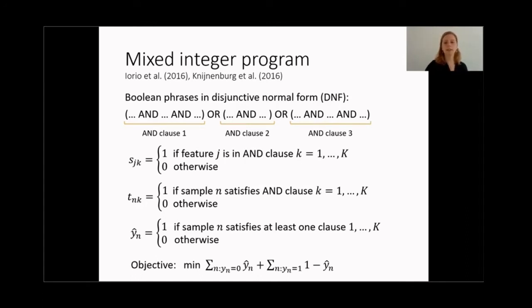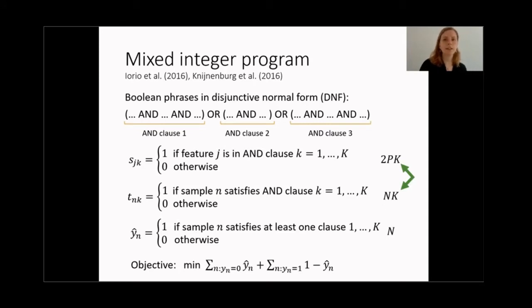Now, this model is really large. In fact, it has 2 times the number of features times the number of clauses, variables s. It has number of samples times number of clauses, variables t. And it has number of samples, variables y hat. And it is particularly this multiplication with k that makes this a large number of variables that is difficult to handle.